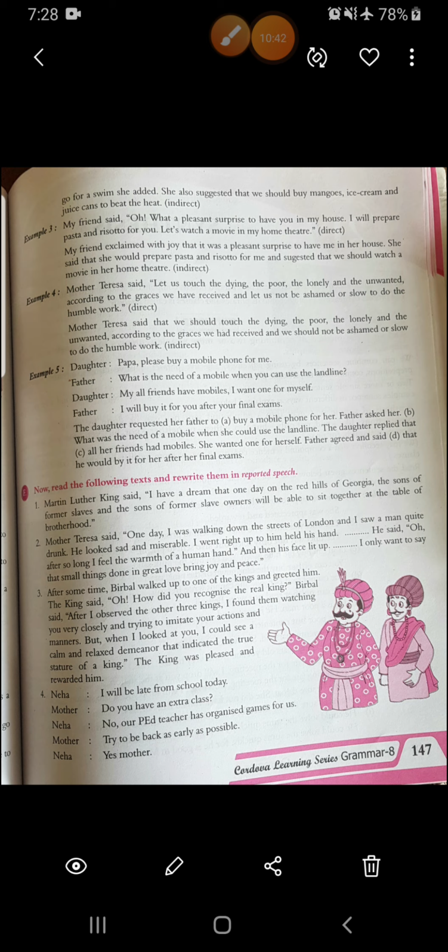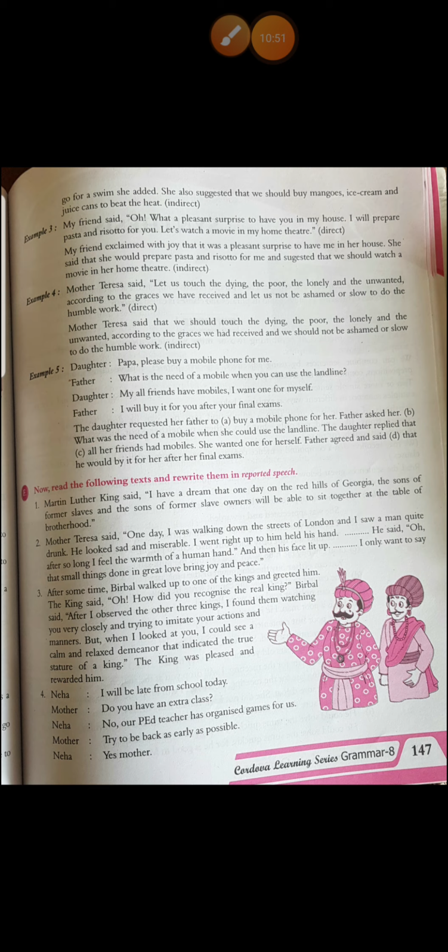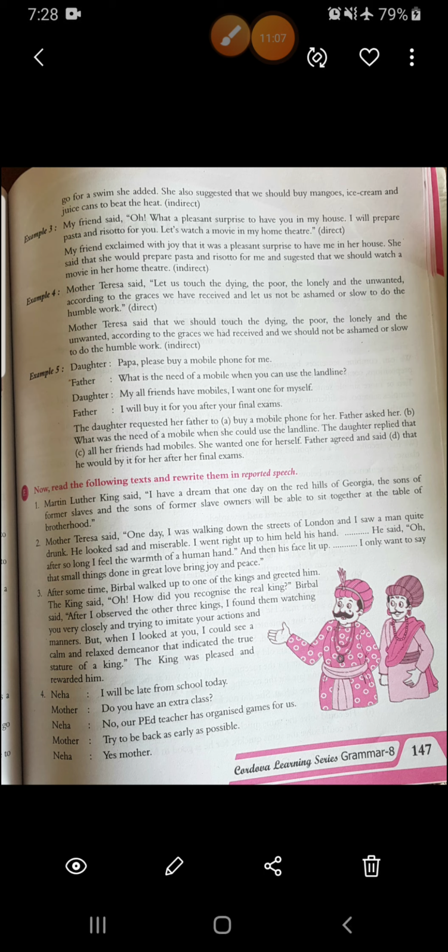Birbal replied that after he had observed the other three kings, he found them watching him very closely and trying to imitate his actions and manners. But when he had looked at him, he could see a calm and relaxed demeanor that indicated the true stature of a king. The king was pleased and rewarded him. Alright, so this is how we have done the third one.